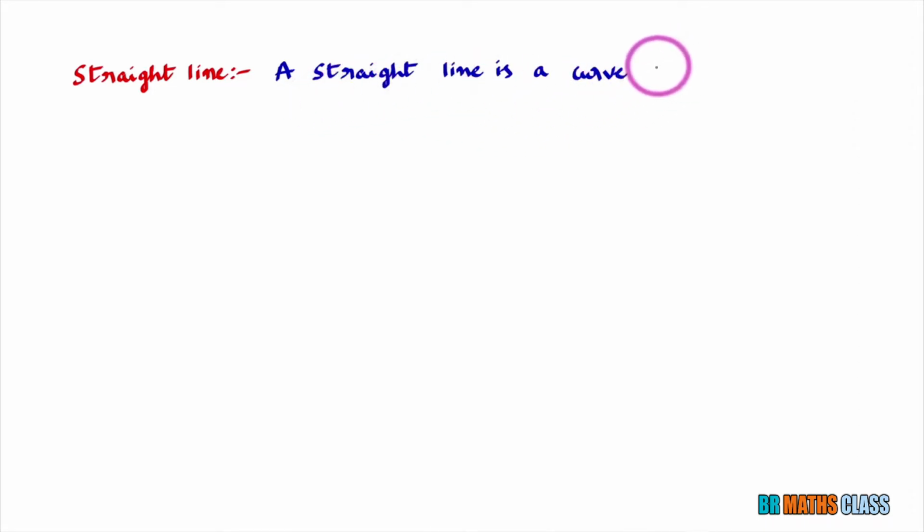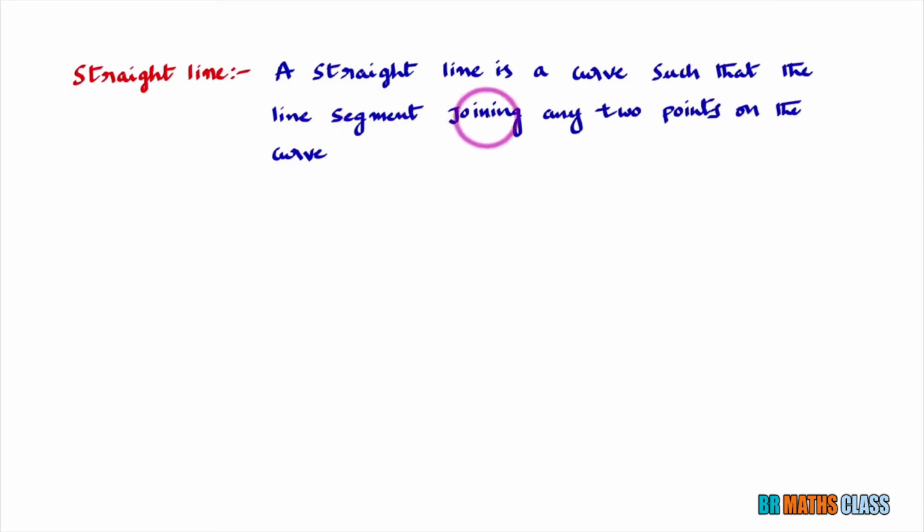A straight line is a curve such that the line segment joining any 2 points on the curve completely lies on it. You take any 2 points on the curve and join them. The line segment joining any 2 points on the curve completely lies on it. I'll try to explain this with an example.